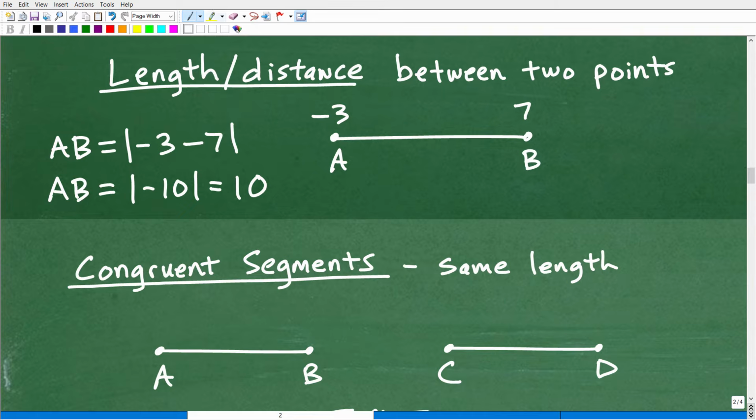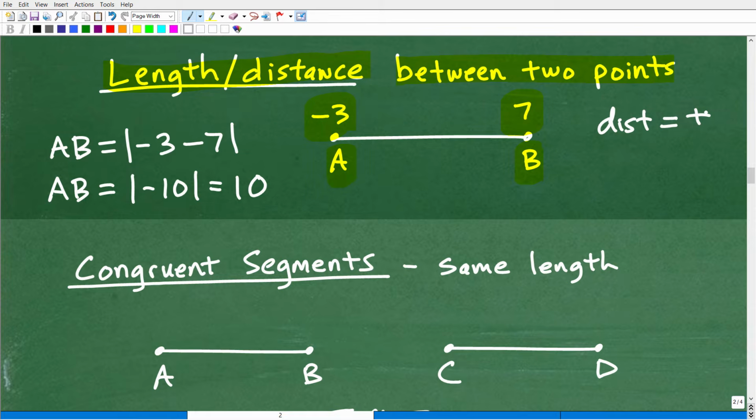All right, let's talk about length and distance. When we talk about length and distance, we're really talking about the length and distance between two points. So here is a line segment. Let's call the endpoints A and B, but let's put a value on it, like on a number line. What's the distance between -3 and 7? One thing you want to remember is that distance is always going to be positive.